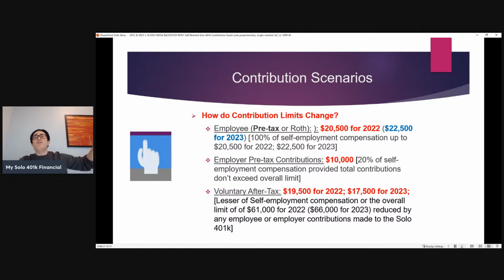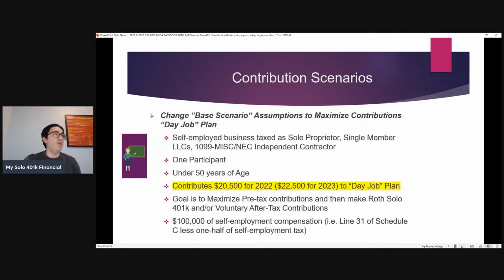And now they can do the difference, but here they can't contribute more than they earn. So the total amount of contributions that are made to the plan cannot exceed the $50,000 in self-employment compensation. So that means that as a voluntary after-tax contribution, they're going to be able to contribute $19,500 for 2022 and $17,500 for 2023.